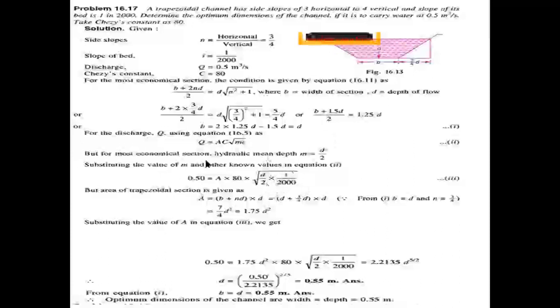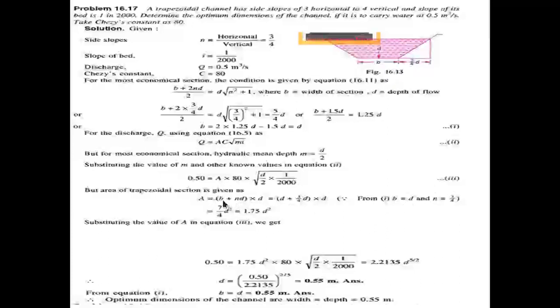In this problem, we are asked the dimensions of the channel. Dimensions means breadth of the channel and the depth of the channel. So you need to find out the area. Area formula A equal to (B plus N D) into D. Here B equal to D, N equal to 3 by 4.